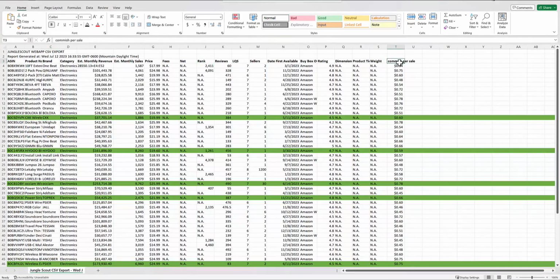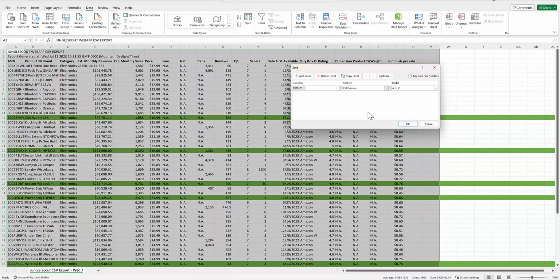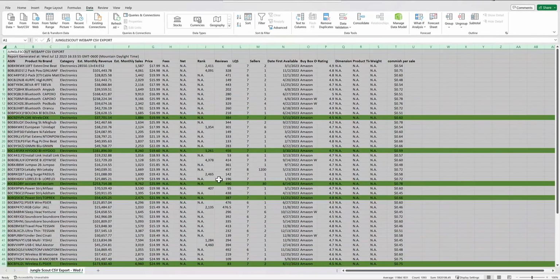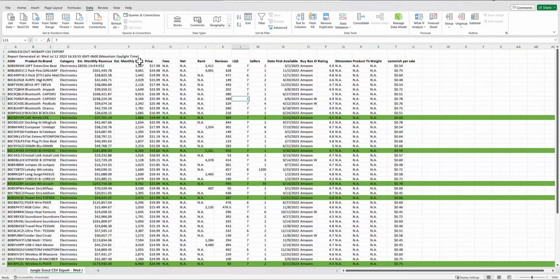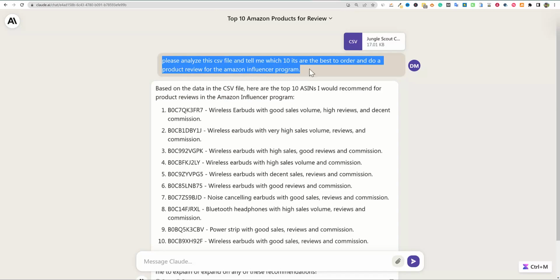We'd be able to put a filter on up here. We could do a data sort. We could highlight this. We could do all kinds of different things to get to the data that we're looking for right over here. We could write our own specific Excel prompt or code right here to do different things for us. But I could see how this could be quicker and easier just to upload a file and tell it exactly how you want it filtered.